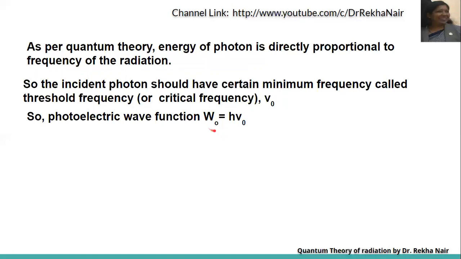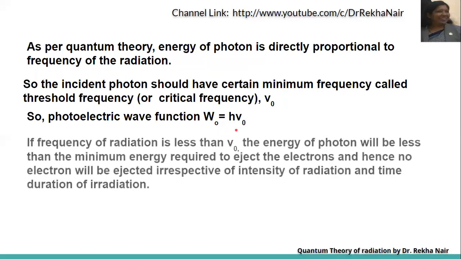So we can say that this is proportional to h nu. E is equal to h nu will become W0 is equal to h nu 0, where nu 0 is nothing but the minimum frequency required by the incident photon so that the electron can be emitted or ejected. So that is called the threshold frequency.